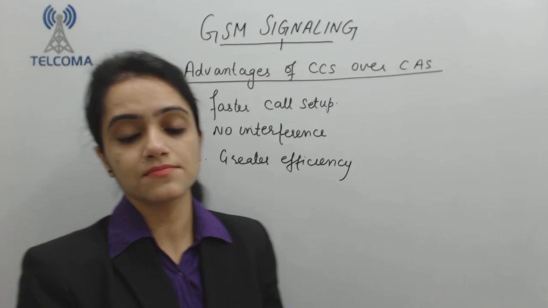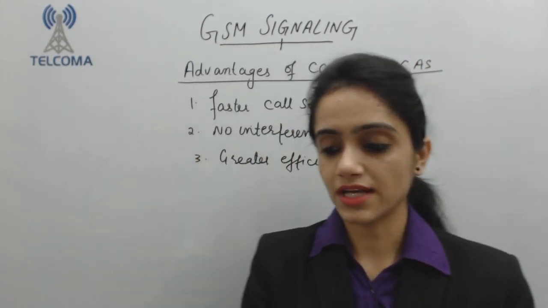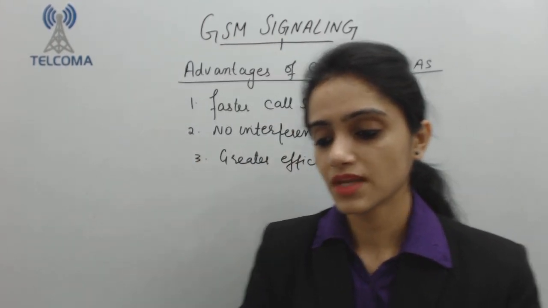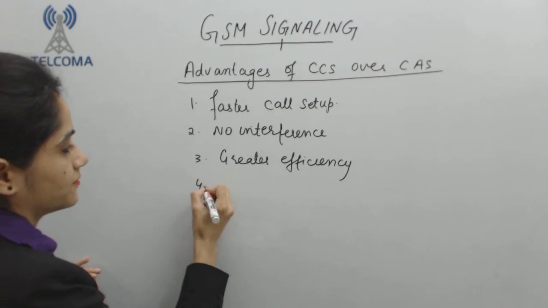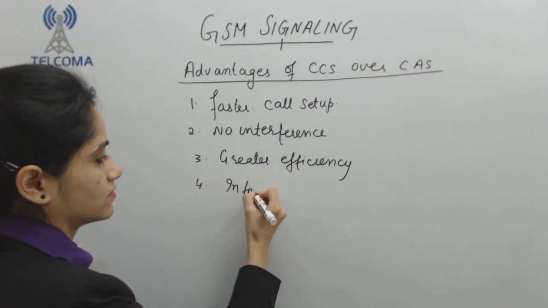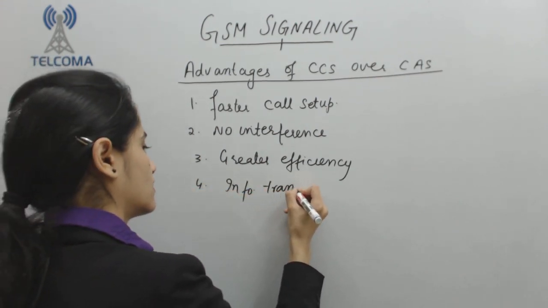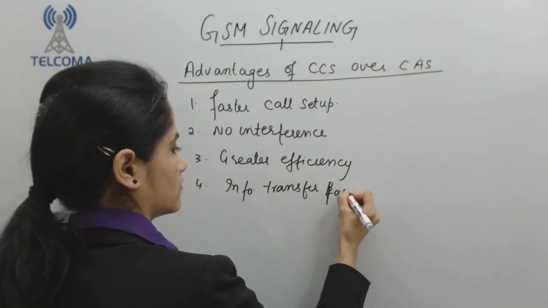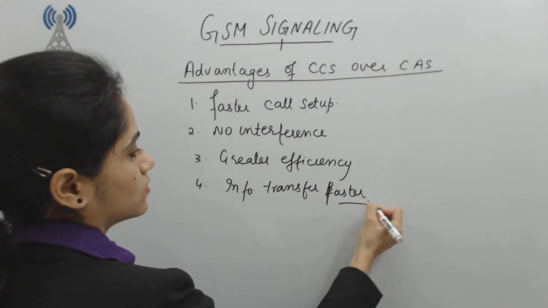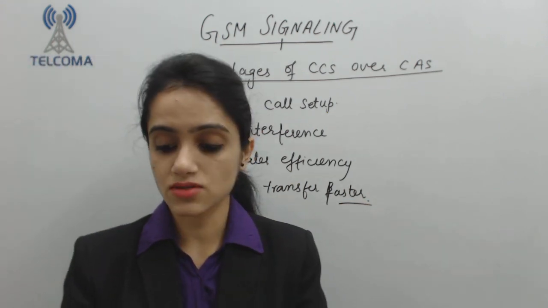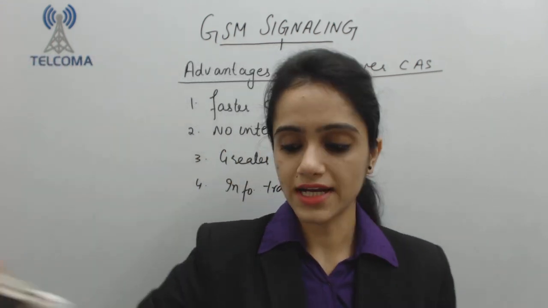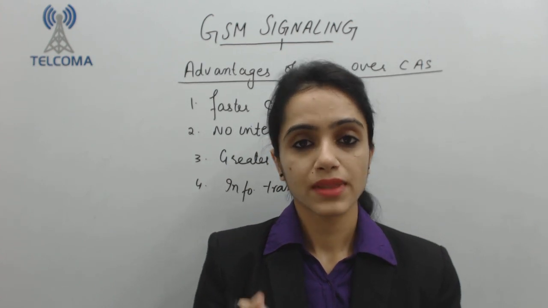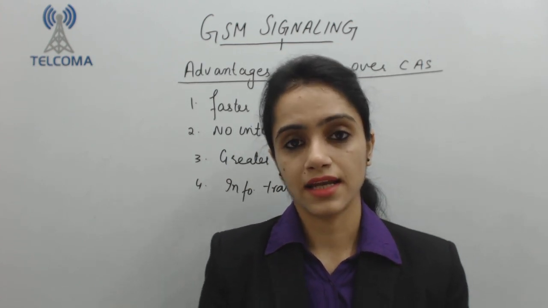The efficiency of this system is more as compared to channel associated signaling. Now we have information transfer faster. So these are all the advantages of CCS over CAS. That's why we are using common channel signaling in our system.